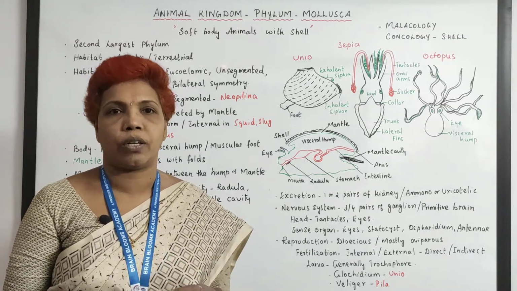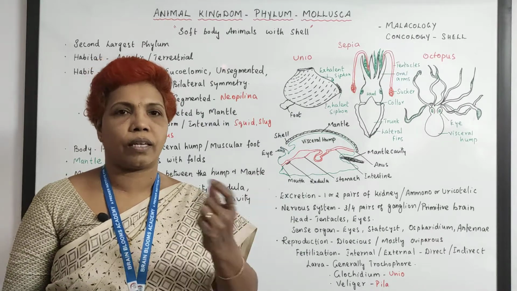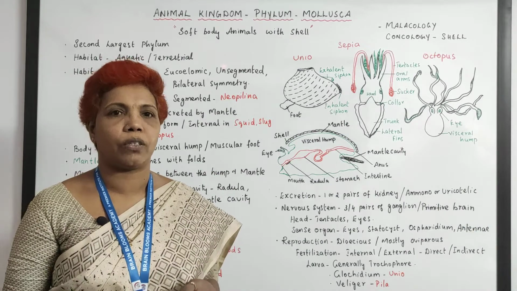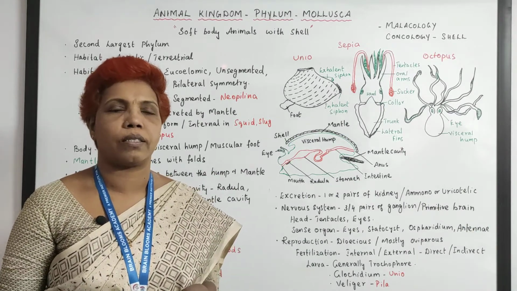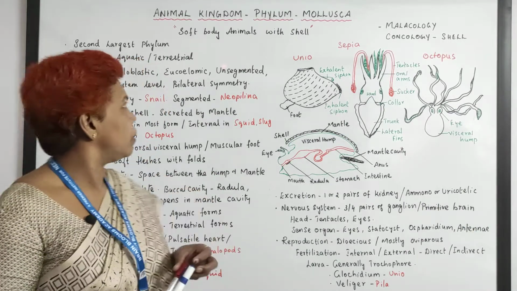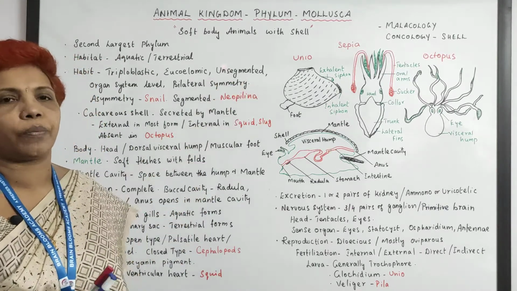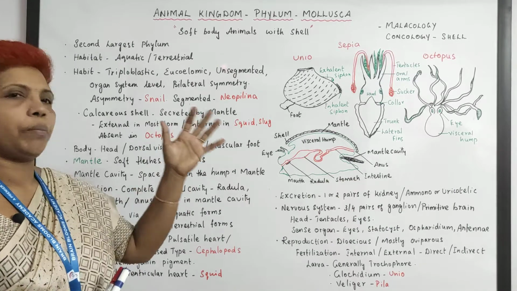And eucoelomate. They've got a true coelom. So between the digestive tract and the outer body wall, in the center there will be a coelomic fluid to hold the visceral organs. And what else? Their body is unsegmented, there is no segment at all. This is about their habit.